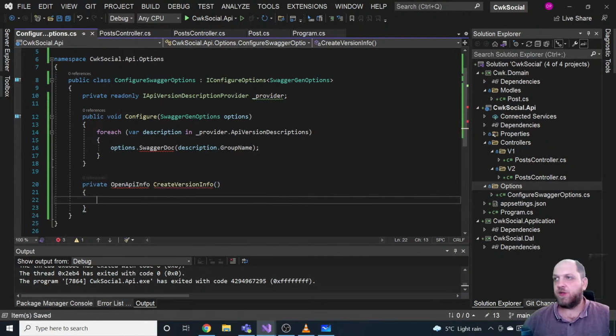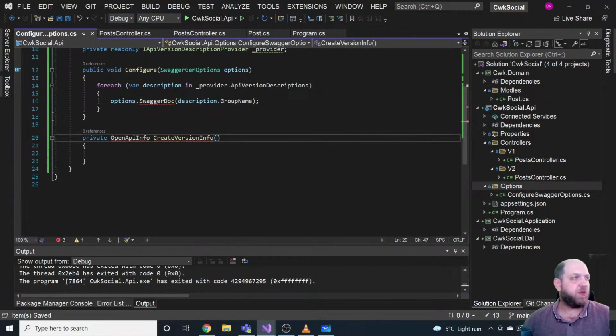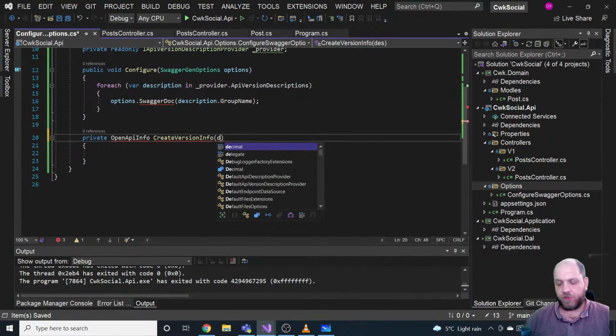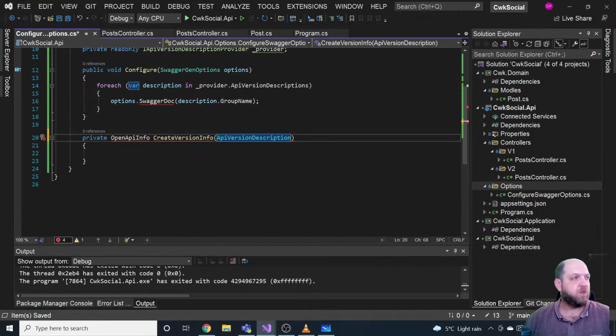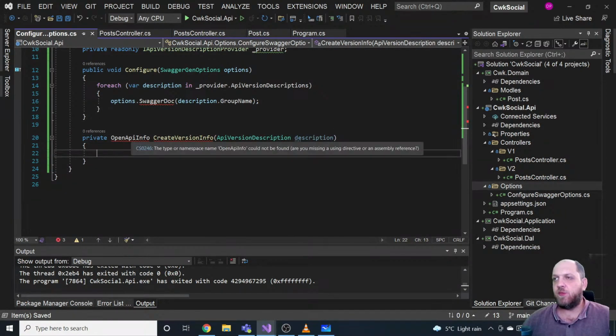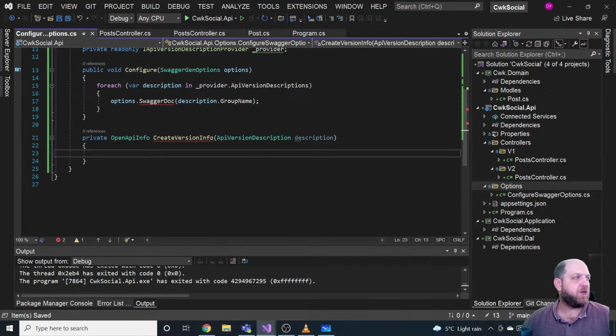And here we'll just provide the description that we have, which is of type API version description, and you can call it description. I guess that would do it. Of course, open API info, we should probably add this using. Okay, that's cool. And of course, we don't return anything yet, so that's the problem.